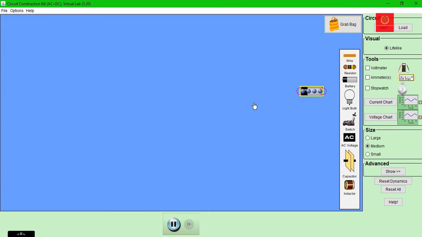Okay, first I am taking a battery. This is our battery. The source of current is battery. Who is delivering the current? Battery is delivering the current, and then I am having a light bulb.